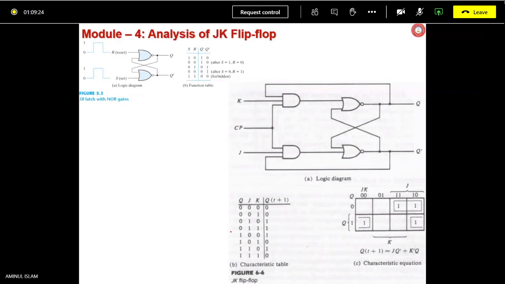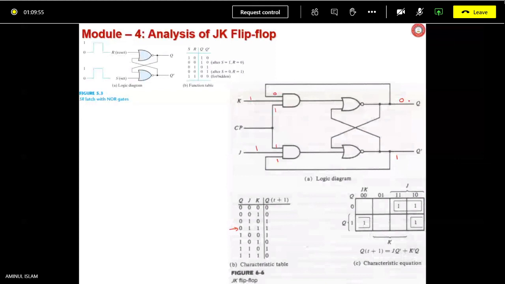Let me take up this one we have not discussed. Q was 0, and obviously Q bar will be 1. That is getting applied here. Your J is equal to 1, K equals 1. CP has come, it has become 1. What is going to be the next state?